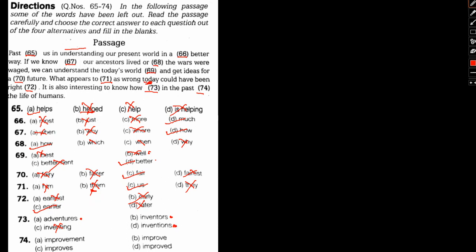So wait, we aren't really sure which one to use. Let's read further. Dash the life of humans. Improvement the life of humans. Again, not improve the life of humans. Let's see. If you use inventors in the past, improve the life of humans. No, we cannot use adventures here. Adventure cannot improve the life of humans. That's wrong. Now, inventors and inventions. What if you use inventors improves? Anyway, both these terms will be plural. So this is wrong and this is wrong. So improve will be the one.